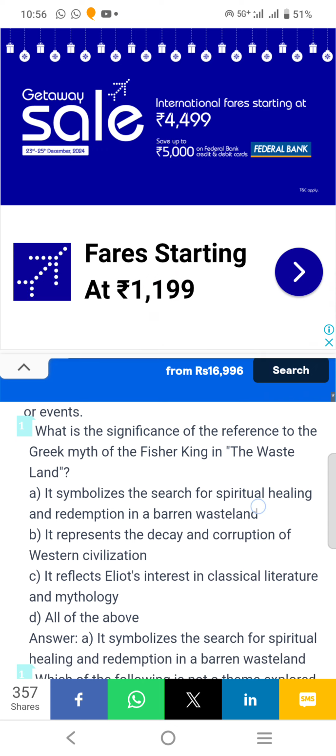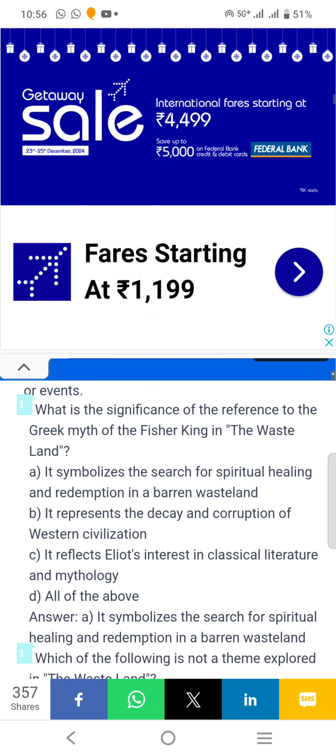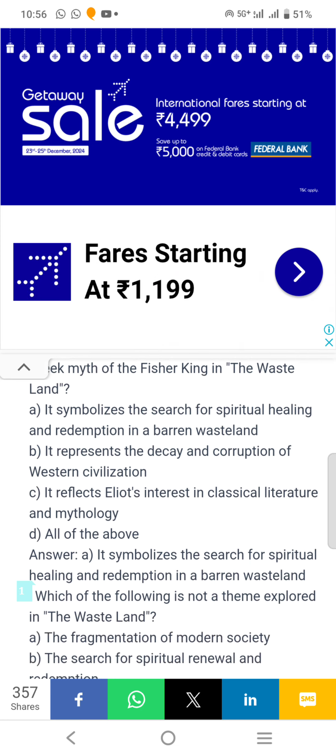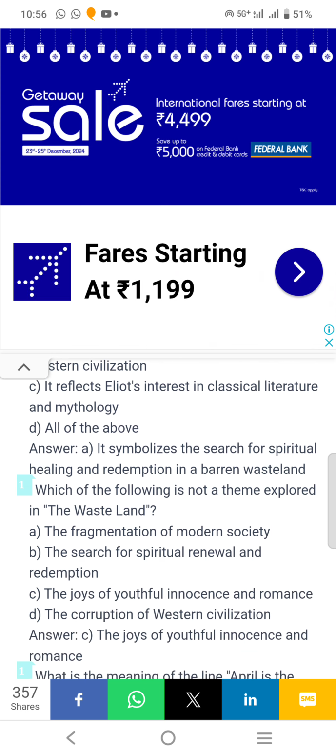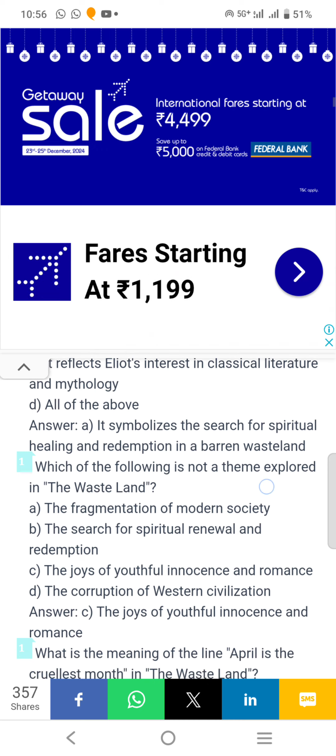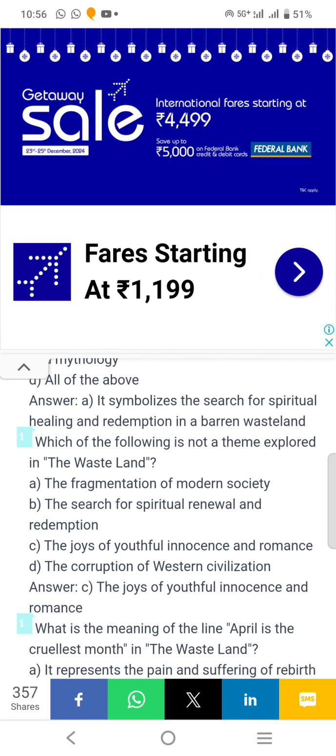What is the significance of the reference to the Greek myths of the Fisher King in The Waste Land? Answer is A. It symbolizes the search for spiritual healing and redemption in a barren wasteland. Which of the following is not a theme explored in The Waste Land? Answer C. The joys of youthful innocence and romance.